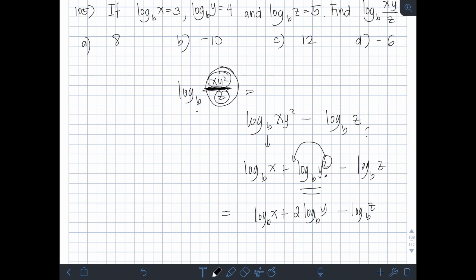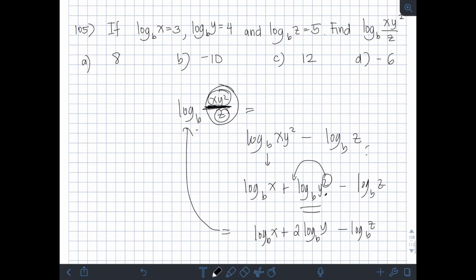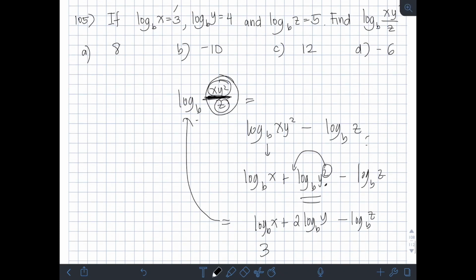Okay, so ito yung value nung pinakahanapin natin, right? So, in terms of mga values na given, meron tayong value ng logarithm of x base b na 3. So, substitute natin dito, right? Plus, 2 times, meron din tayong value nito, logarithm of y base b, which is 4. So, times 4. Minus, meron tayong value nito, right? Logarithm of z base b is 5.